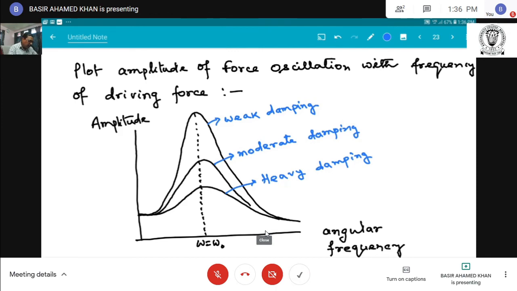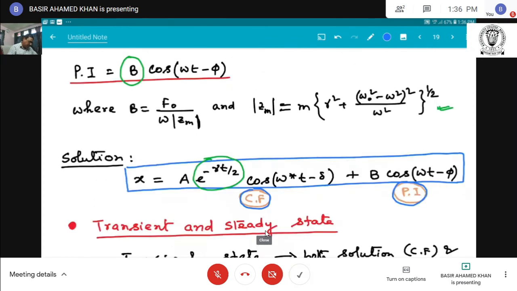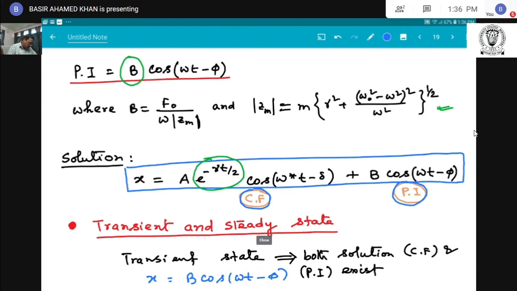Here, suppose x equal to b cos omega t minus phi, and if I calculate the velocity of the particle, that means dx dt, then we get dx dt equal to minus b omega sin omega t minus phi.